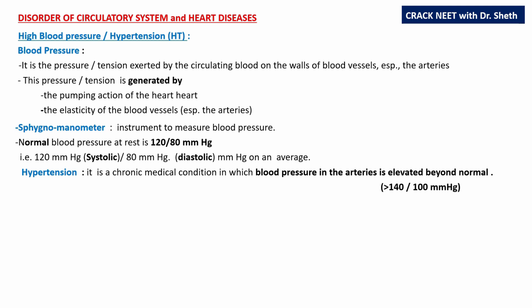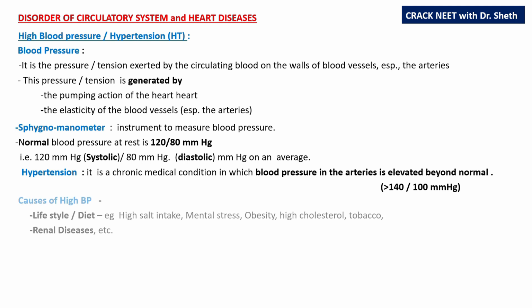When measured by this instrument, normal blood pressure is 120 by 80 millimeters of mercury, where 120 is the systolic pressure and 80 is the diastolic pressure. A person is said to have hypertension if his blood pressure remains chronically above 140 by 100 millimeters of mercury, 140 systolic and above 100 millimeters of mercury diastolic. When the pressure remains above these levels, damage happens to different parts of the body, especially the brain, retina, kidneys and the heart itself.